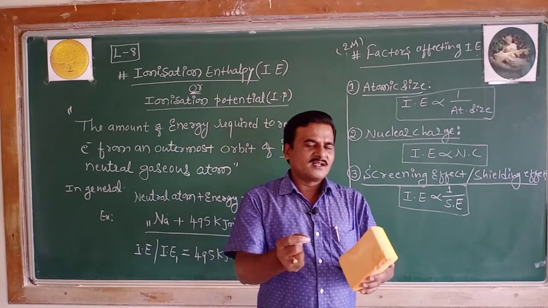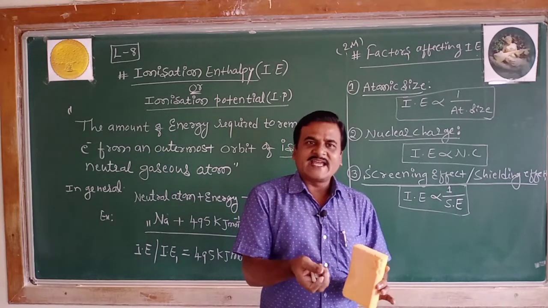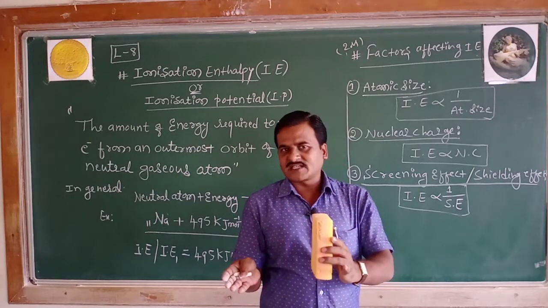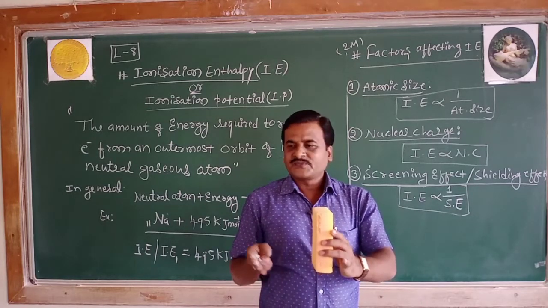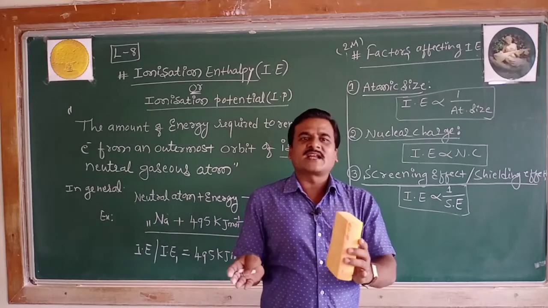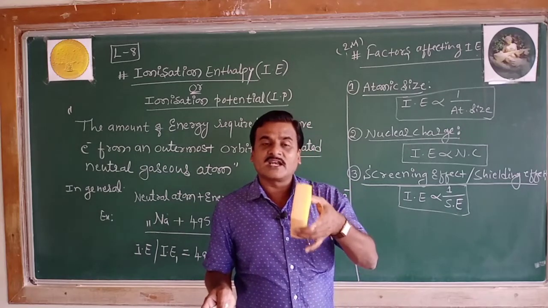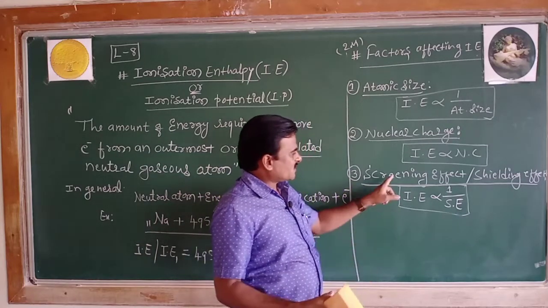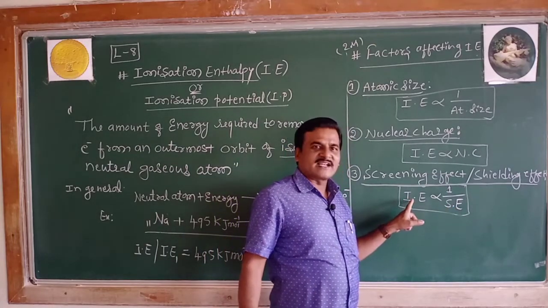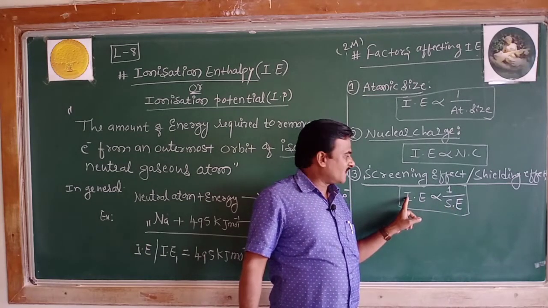Do remember, the screening effect is nothing but the electrons present in the inner orbitals acting as a screen between the nucleus and the valence electron. When they act as a screen, the valence electrons are protected from the nuclear attraction because of this screening effect by the electrons of the inner orbitals. So the more the screening effect, the lesser is the ionization enthalpy. Lesser the screening effect, more is the ionization enthalpy.